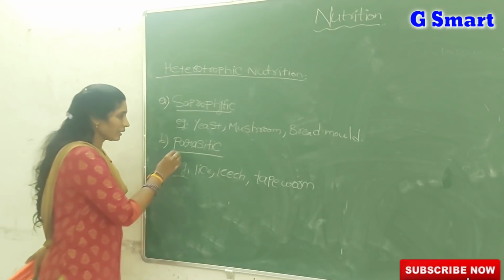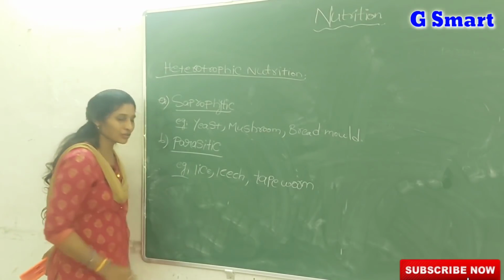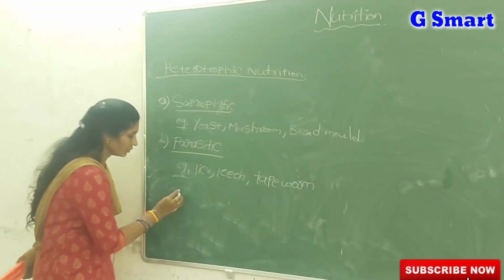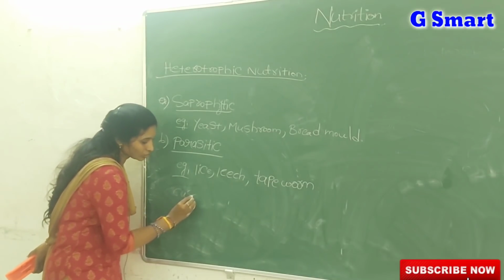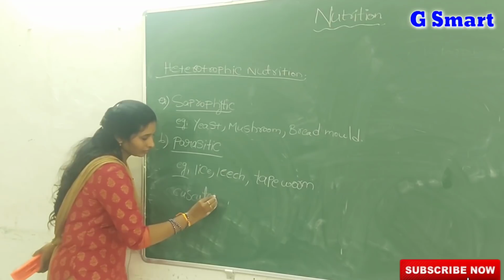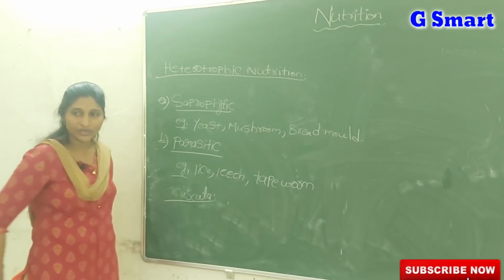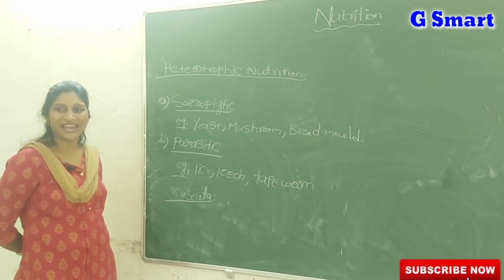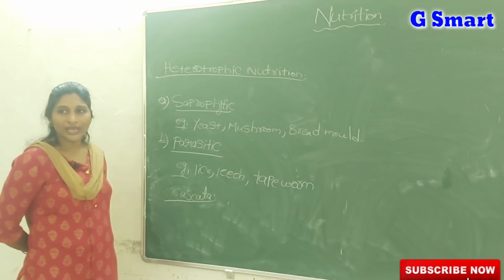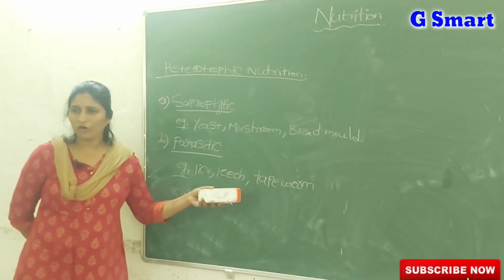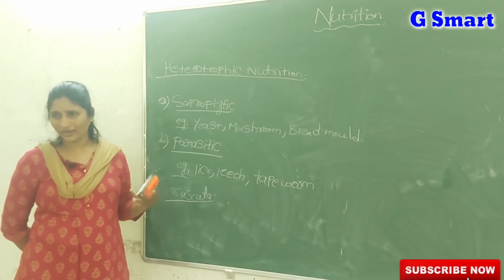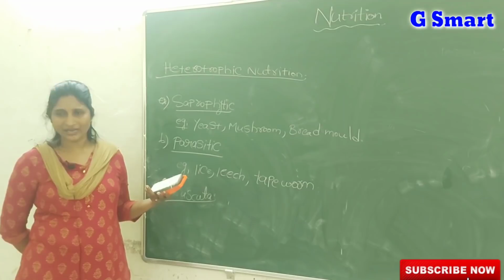And one plant is also parasitic, that plant we call Cuscuta. In the plant category only Cuscuta is given as an example of a parasitic plant. Coming to animals: lice, leech, tapeworm, even mosquito and housefly, all take nutrients from humans and other animals.